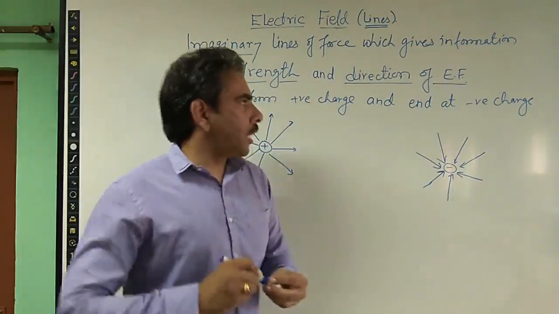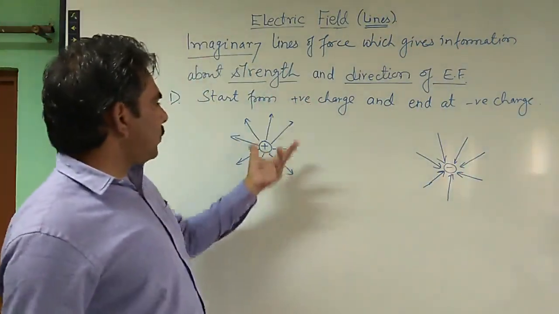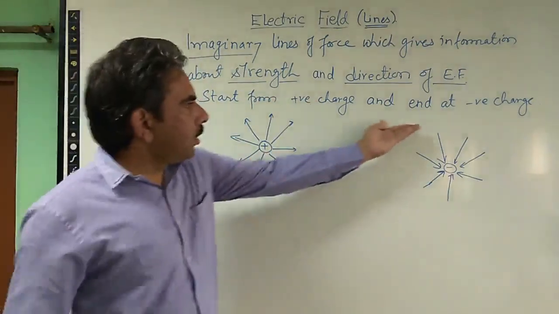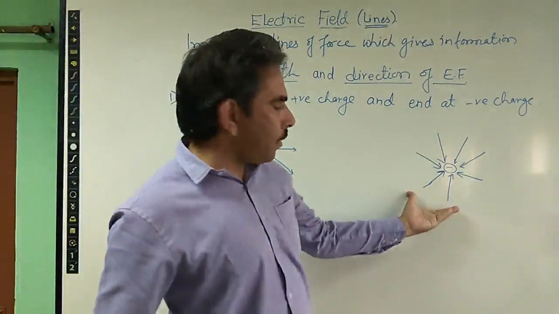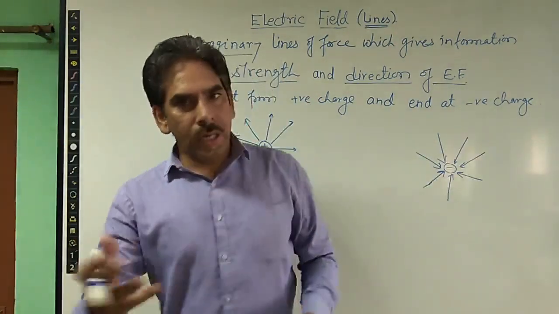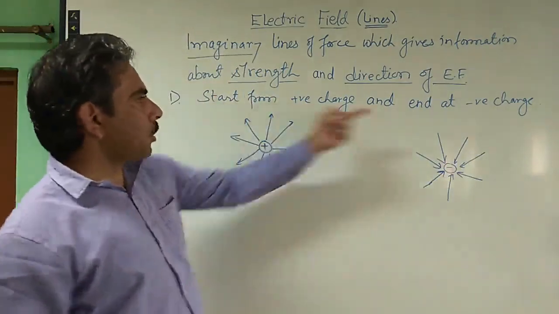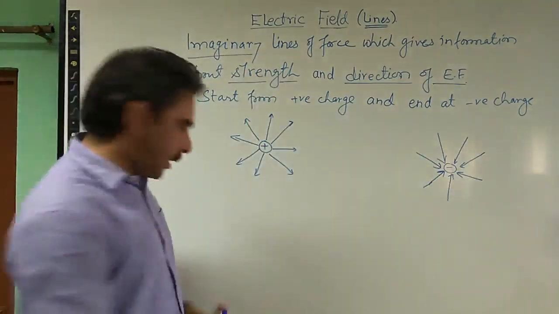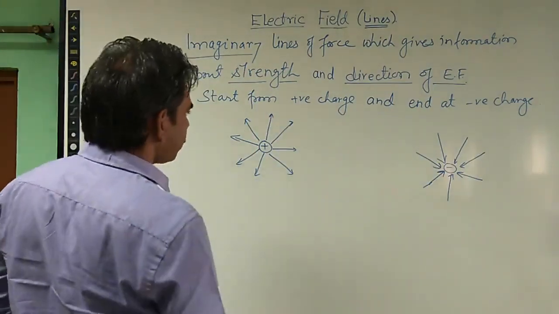So for a positive charge, the lines of force appear to be going away, and in case of a negative charge, the field lines appear to be coming towards the negative charge, or other words you can use are start or end. So this is the first property of the electric field lines.